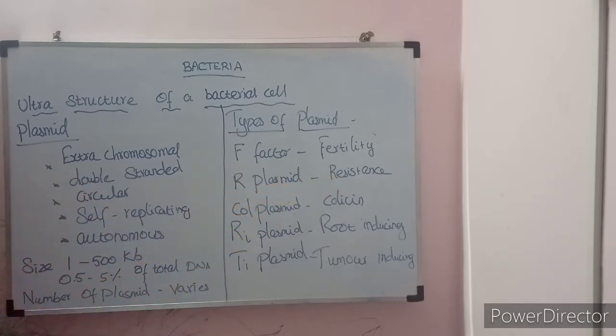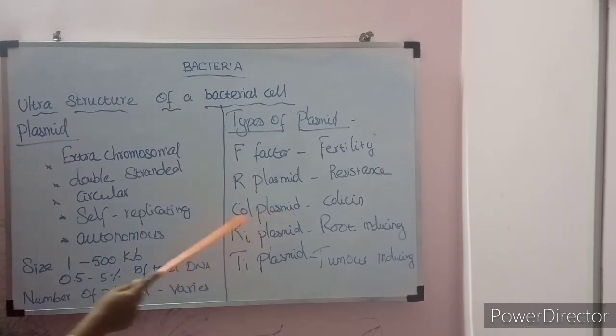If there is an antibiotic against the bacteria, the plasmid that protects the bacterial cell and resists the antibiotic is the R plasmid. If the R plasmid is present, the bacteria will be resistant to the antibiotic.